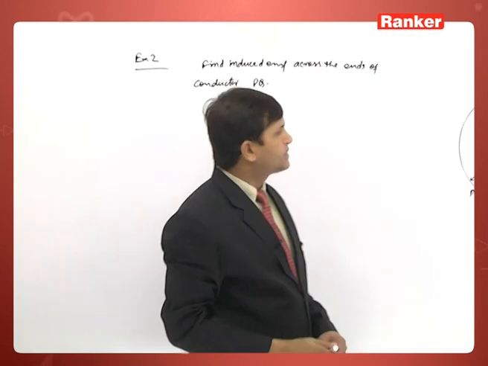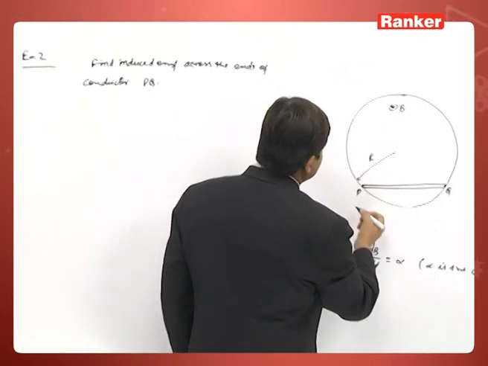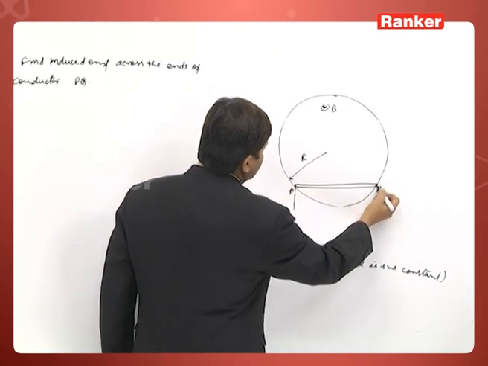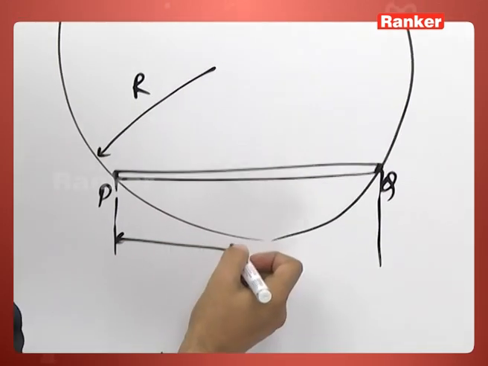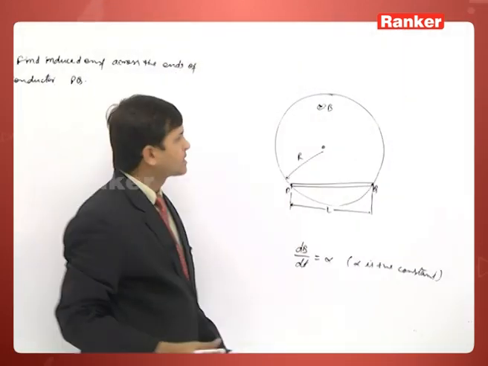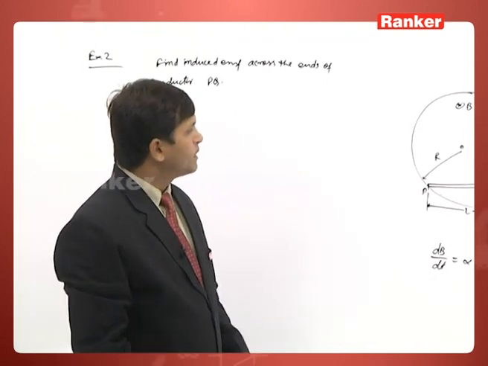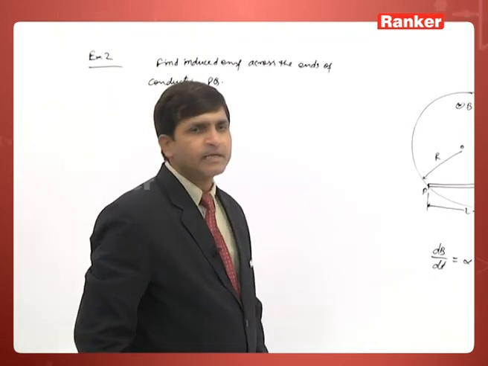The length of the conductor is given as L, and O is the axis of the cylindrical region of the time varying magnetic field.